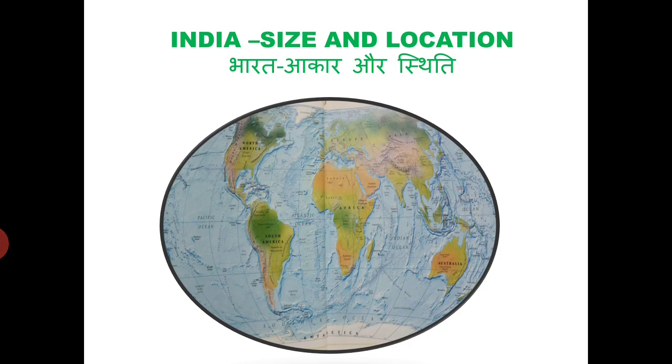As we know, India is one of the ancient civilizations in the world. In ancient times it was known as a golden bird. सोने की चिड़िया कहते थे भारत को. It has moved forward and is displaying remarkable progress in the field of agriculture, industry, technology and economic development.